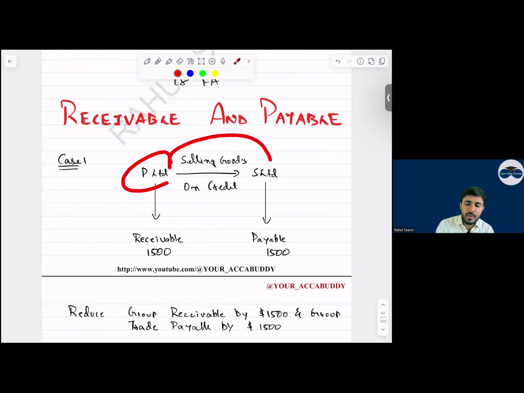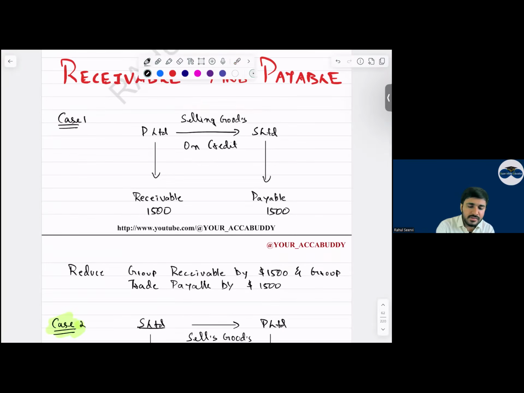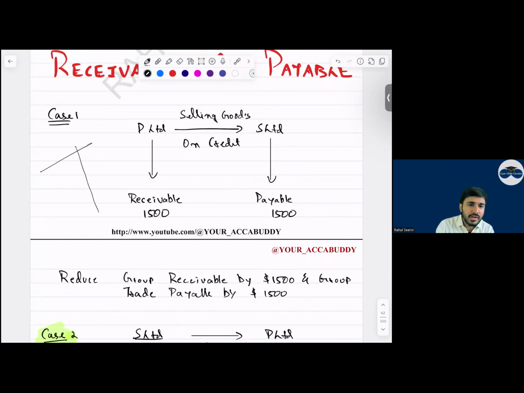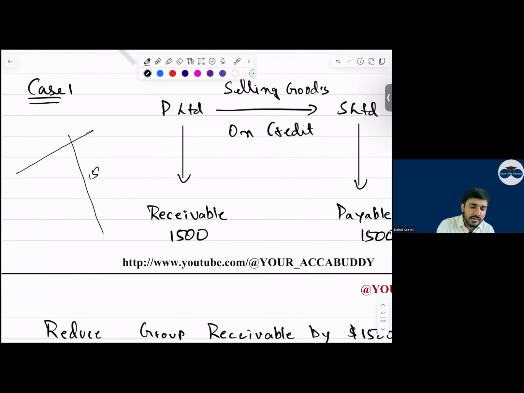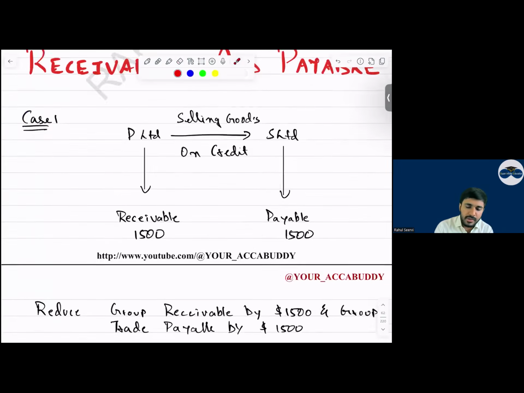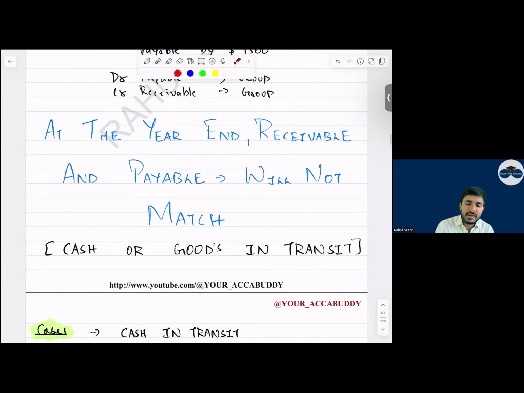Receivable and payable. What will we do, everyone? So P is selling to S, receivable of 1,500. How will you do the offset? Vertically, how will you do it? So 1,500 we reduce from the receivable, 1,500 we reduce from the payable. Yes, sir. Then now see. At the year end, receivable and payable balances will not match. Why? There could be goods in transit or cash in transit.